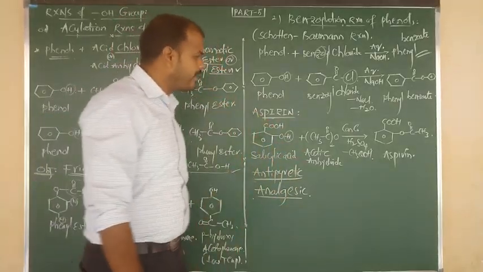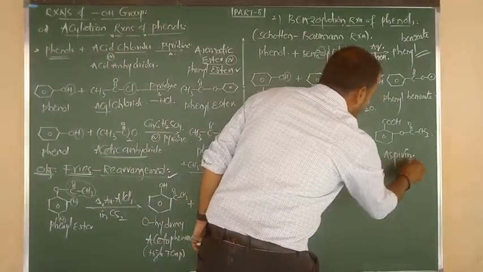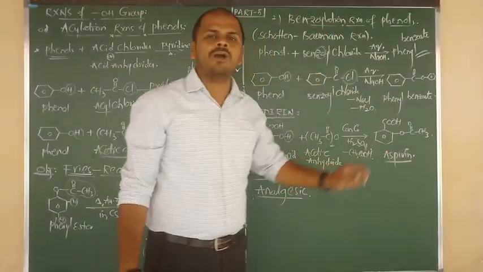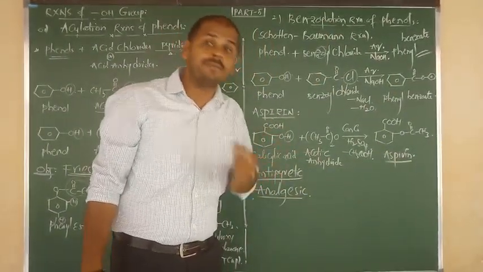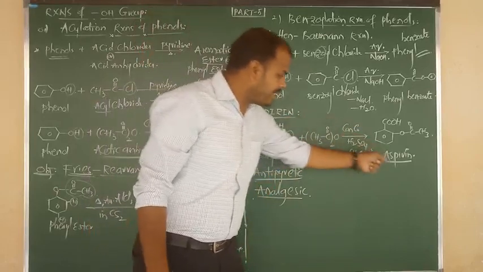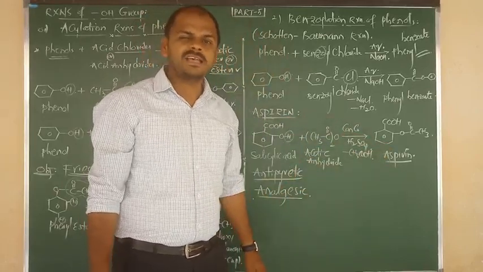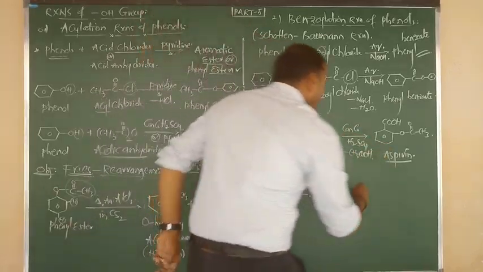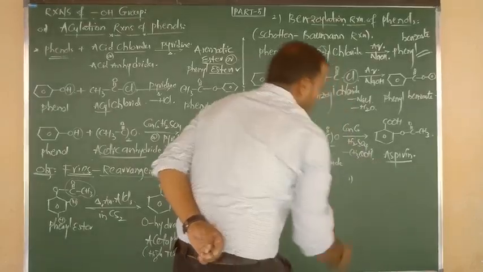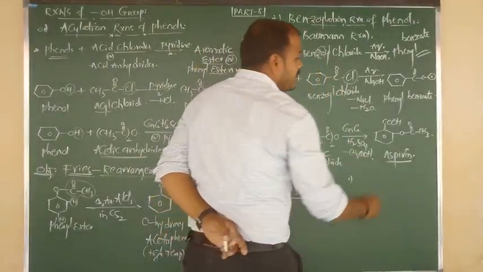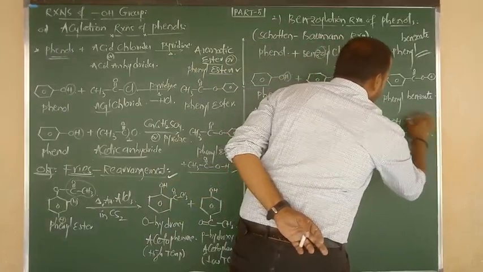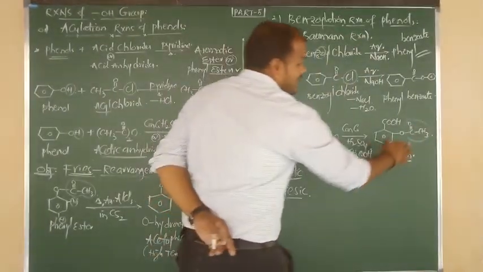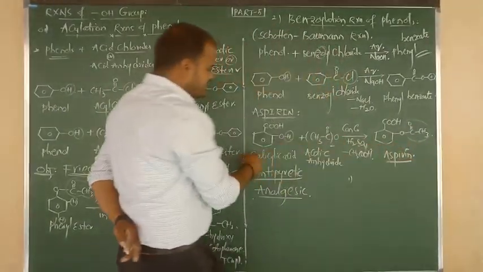Aspirin. Good. So next I want to ask you, this is aspirin, the common name of the medicine, but what is the chemical name of aspirin? The aspirin chemical names, I am going to show you. Listen carefully, this is nothing but the acyl group. What did I tell you? Acyl. The remaining part looks like salicylic acid.